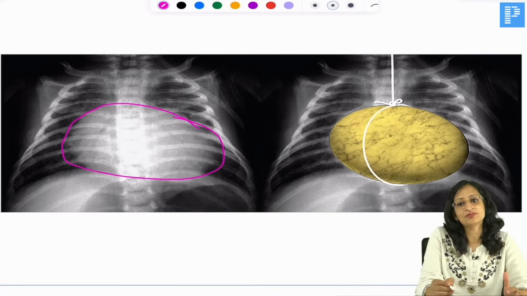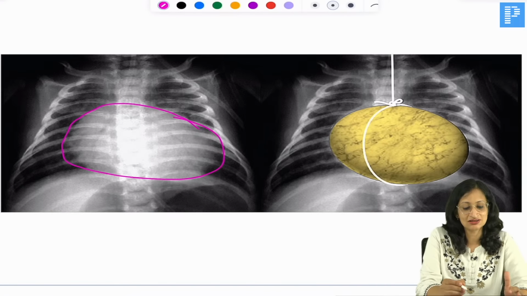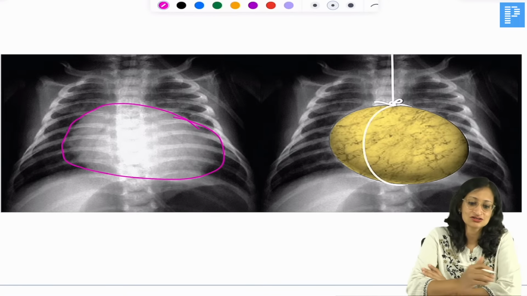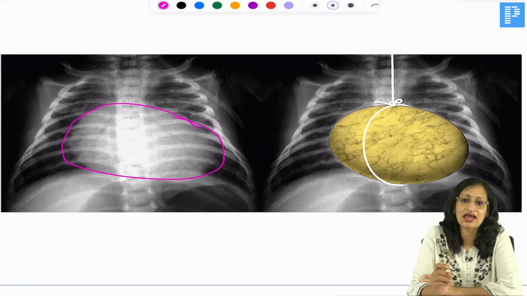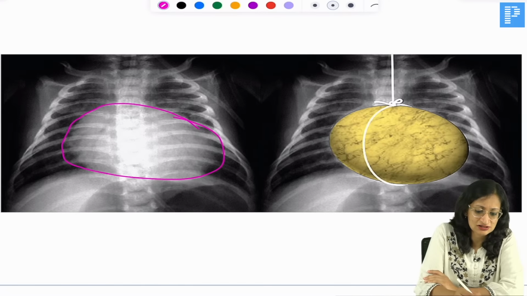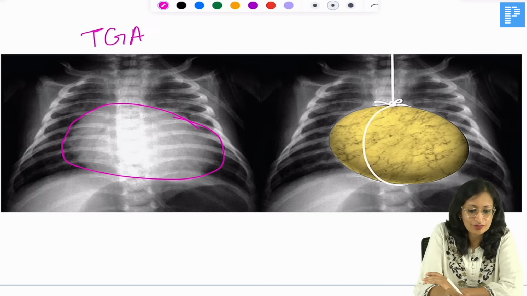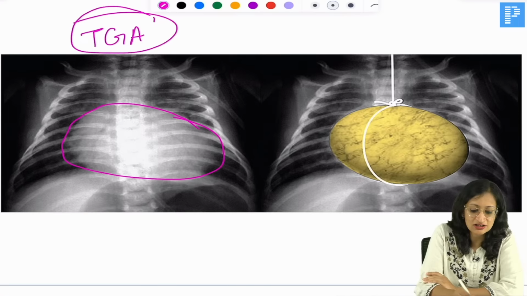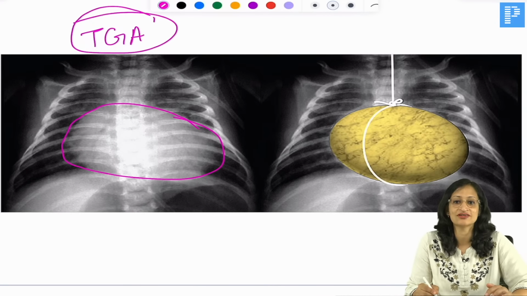So, egg on side appearance is seen in which heart disease? Yes, waiting for your answers. Egg on side appearance, which heart disease? So, very good, Priya, Tulsi, Tariq, Mohammedul Hassan, SS. It is seen in TGA or transposition of great arteries.